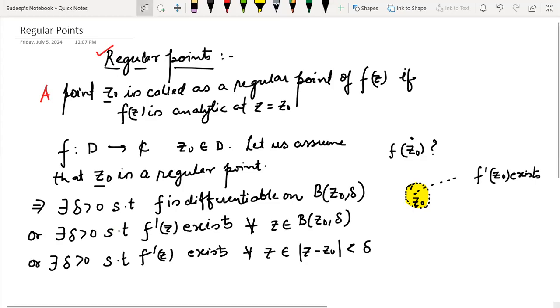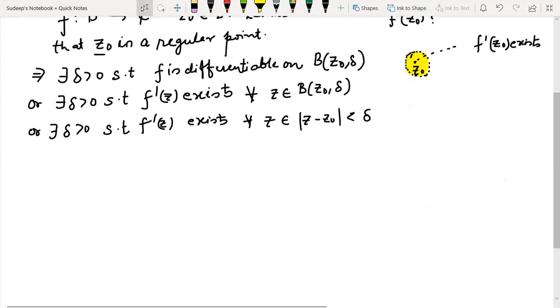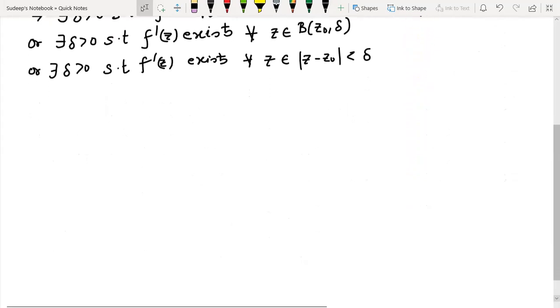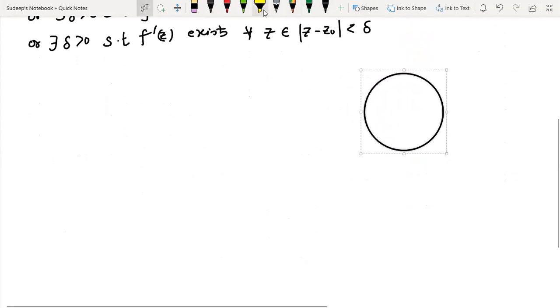Now let us go a little bit further and try to understand what other meaningful things can be derived from this. Let's say I'm talking of an open disk. So this is an open disk.